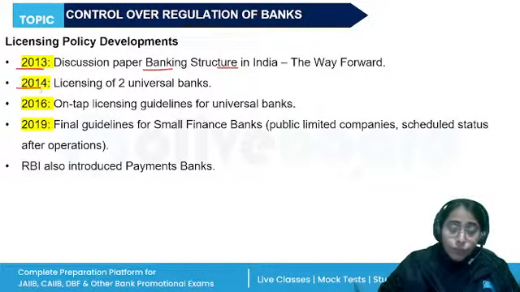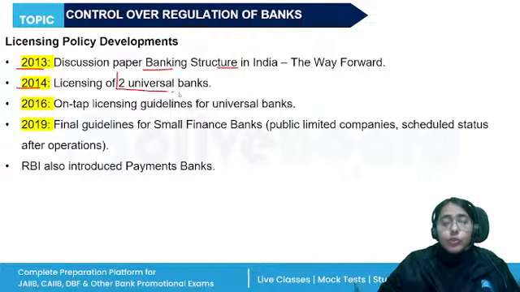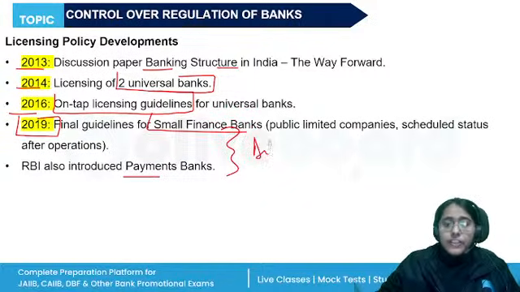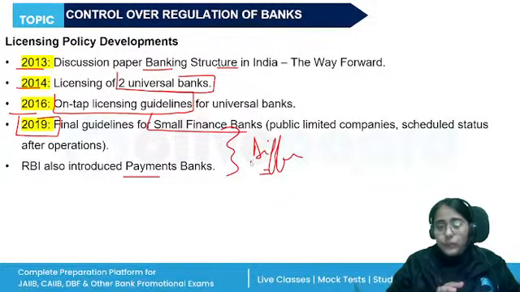In 2014, RBI gave licenses to two universal banks. In 2016, on-tap licensing guidelines were given, right? In 2019, guidelines were also issued for small finance banks and payment banks, the differentiated banks.